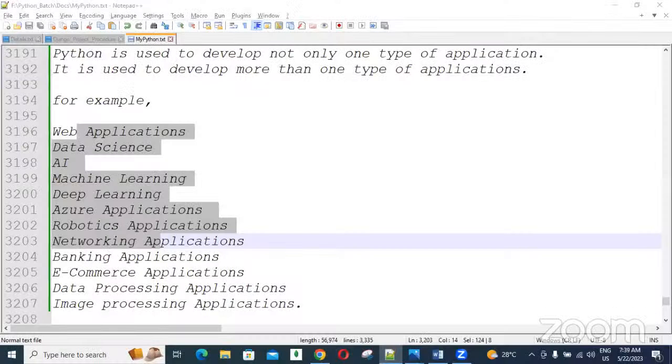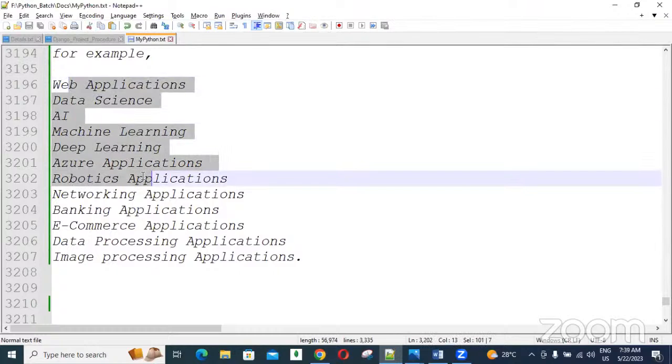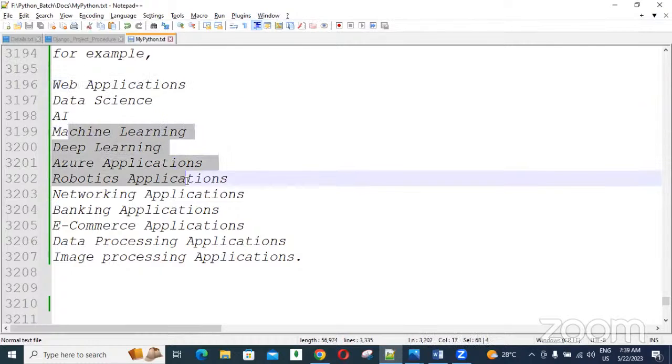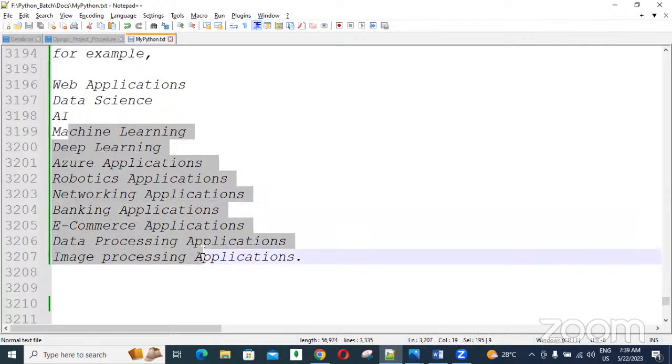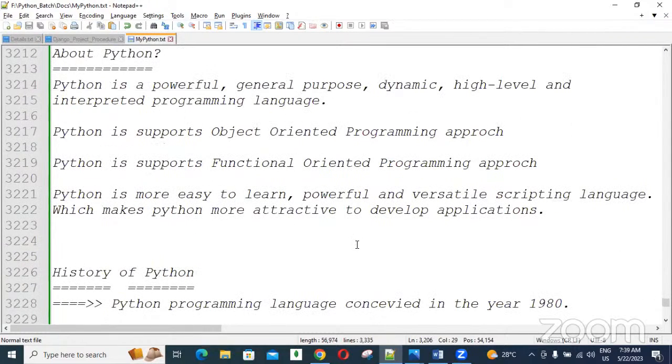Using Python, what kind of applications can we design? These are the examples using Python: web applications, data science applications, artificial intelligence related, machine learning, deep learning, robotics, e-commerce related, banking related, networking related, image processing related. Like this, many kinds of applications we can design, guys. Okay? So yes, what is Python?